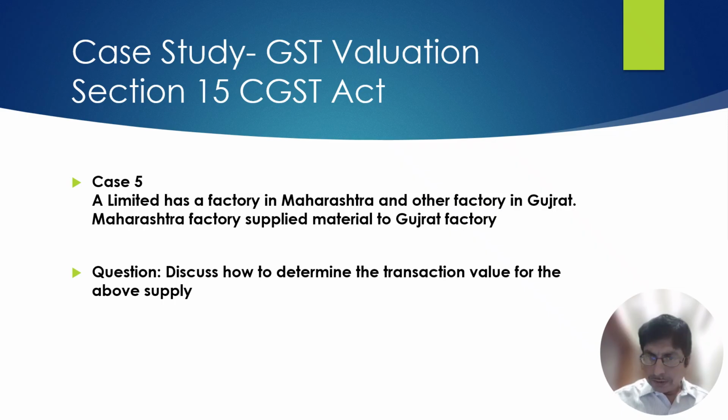So it is not only that transaction, it is not restricted to section 17(5). However, it also covers rule number 42 and 43 of the CGST rules, that if the recipient is engaged in supply of taxable goods as well as exempt goods and he is reversing the common credit as per rule 42 and 43, then this proviso fails. You have to go to open market value to determine the transaction value.